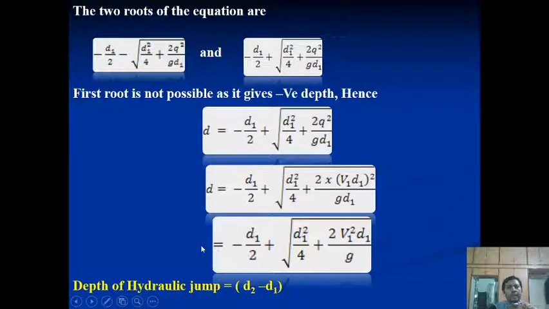So ultimately, by putting the value of q and the other adjoining values in the equation, we get the value of depth d2 is equal to minus d1 by 2 plus under root of d1 square by 4 plus 2v1 square d1 upon g. And the depth difference you can find out as the alternating depth of the hydraulic jump, considering it as d2 minus d1.